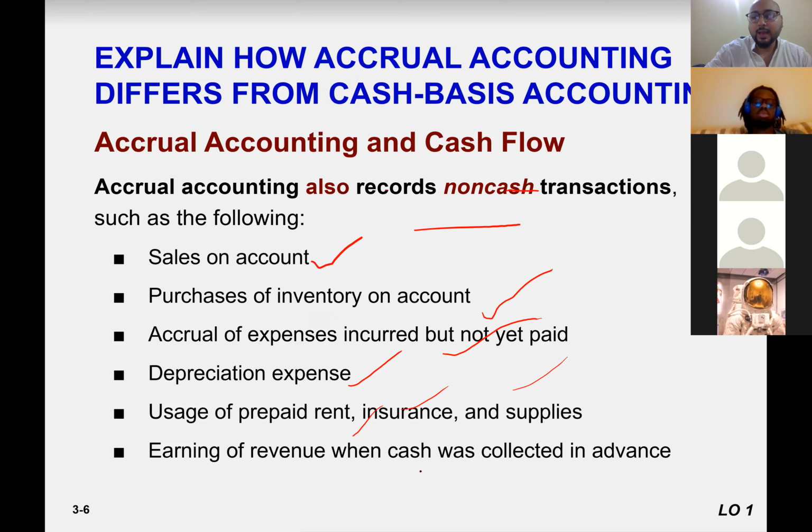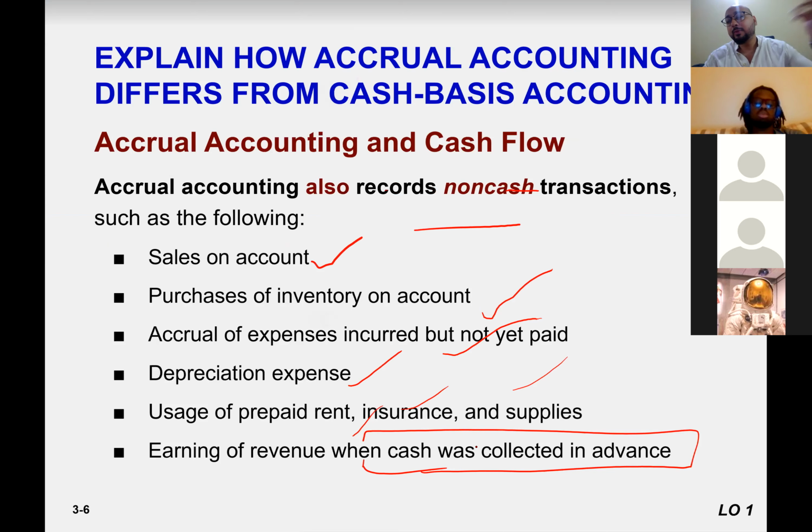Earning revenue when cash was collected in advance. Unearned revenue is your liability. You didn't earn the right to record it as revenue because you didn't provide the goods to the customer, but you received money in advance. So that is called unearned revenue, and that is an outside claim other than owners. So that's why we treat it as a liability.